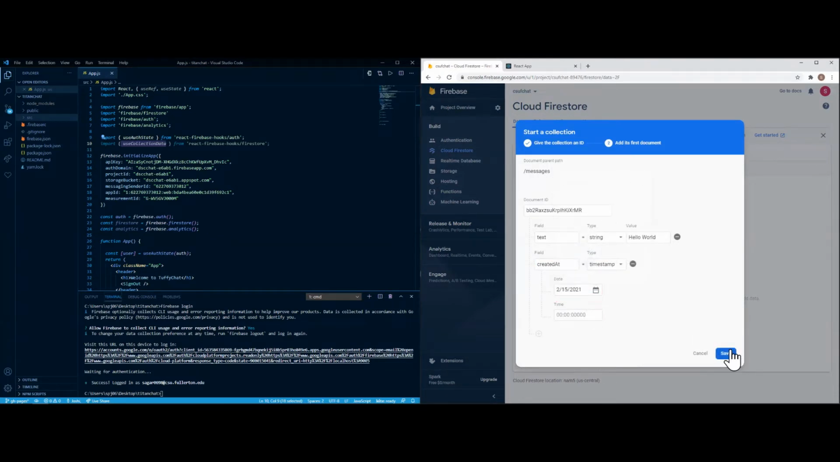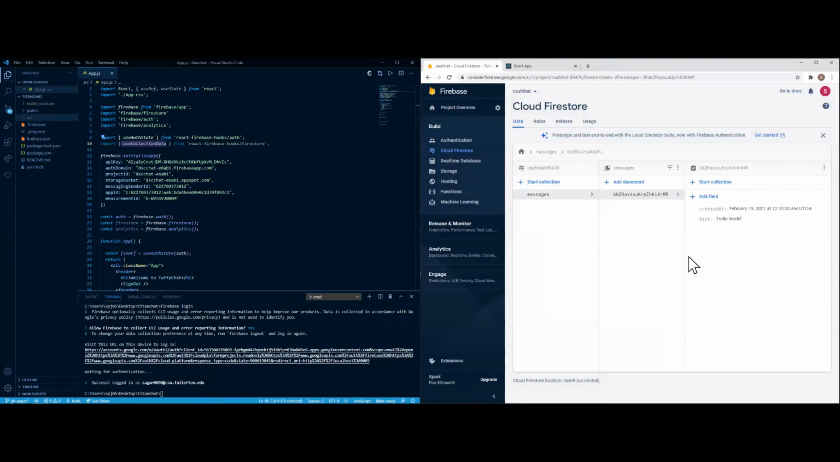And then we'll show today's date, which is the 15th. So happy President's Day to any of you out there. Click save. And here's going to start the collection of it.